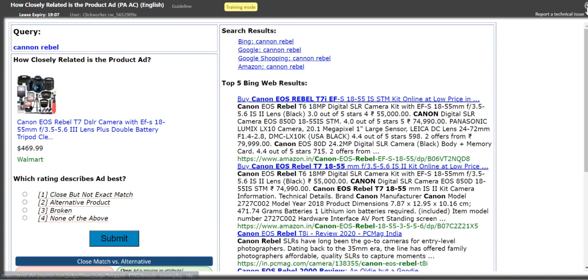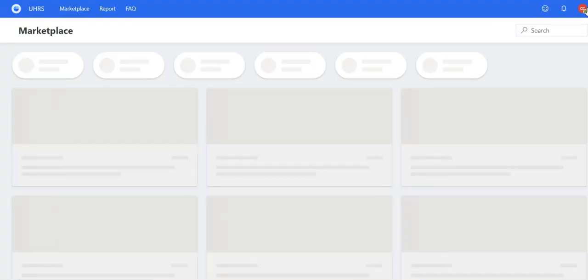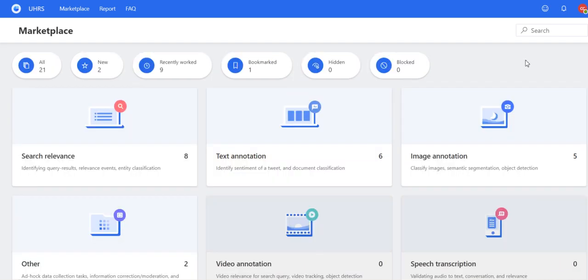After completing the 10 hits, you need to click on this return to dashboard. Return to dashboard. So it will be the dashboard of UHRS, and after that you need to click on not all, you need to click on recently worked.